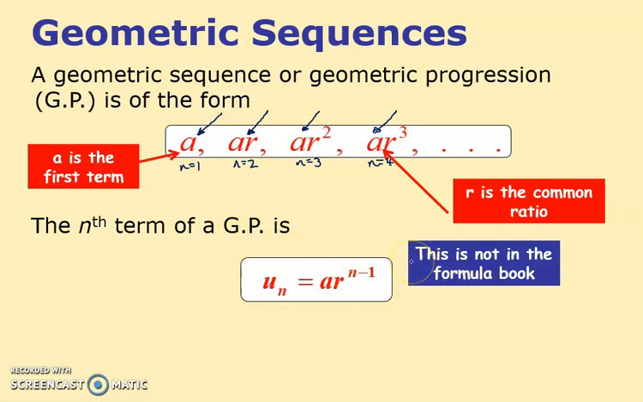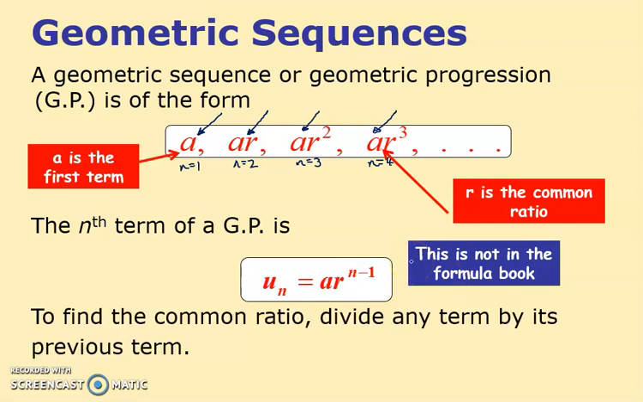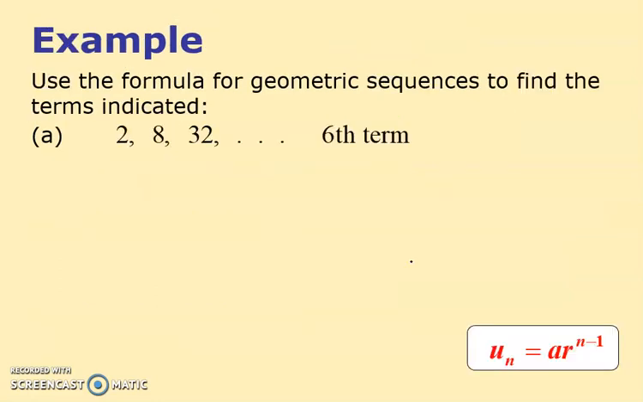It's not in the formula book. You're going to have to learn it. Write it down, please. And this is a reminder really, to find the common ratio, divide any term by its previous term. Okay, so our first question, use the formula for the geometric sequences to find the terms indicated.